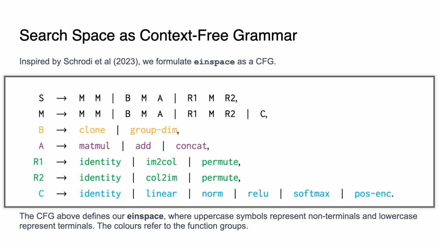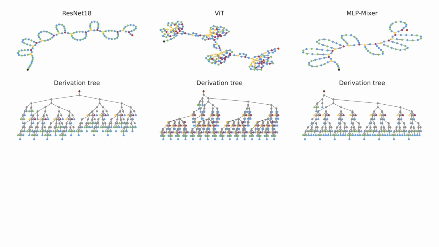Inspired by the amazing work of Crowley et al., we formulate einspace as a context-free grammar. The grammar is listed in full here, but for full details on it and its extensions, please see the paper. Within the space that we have presented, we can represent many common state-of-the-art architectures like ResNets, transformers, and MLP mixers.